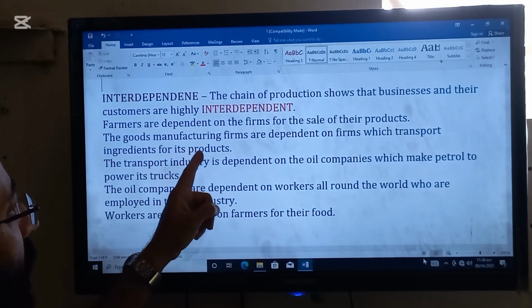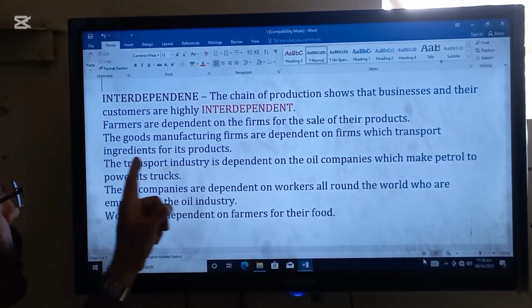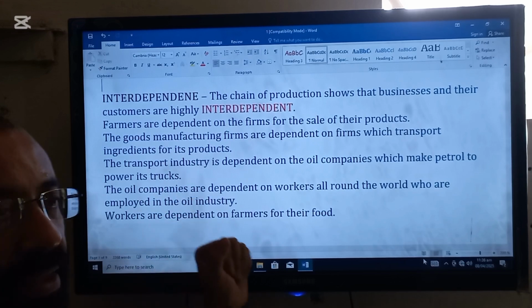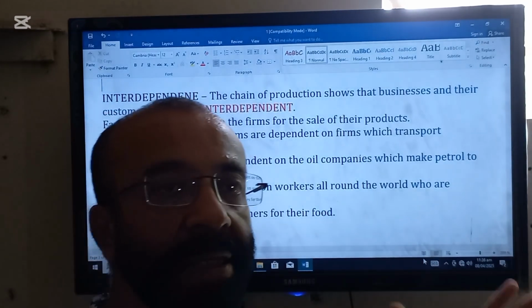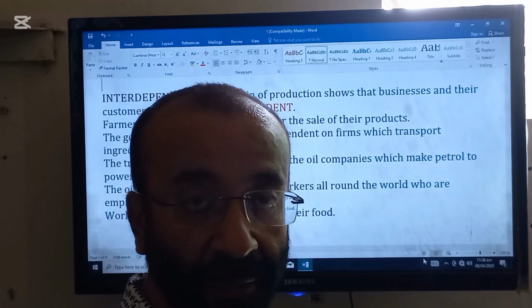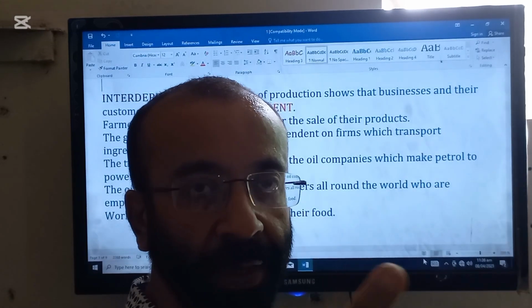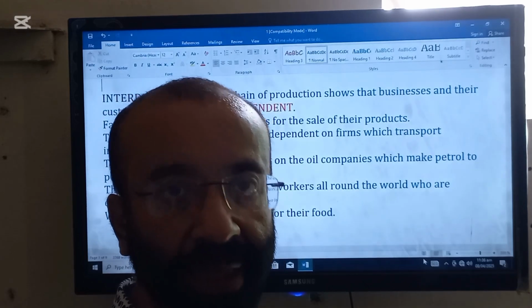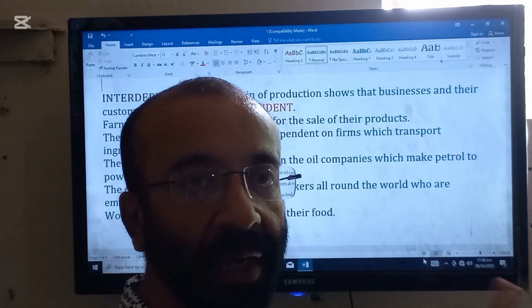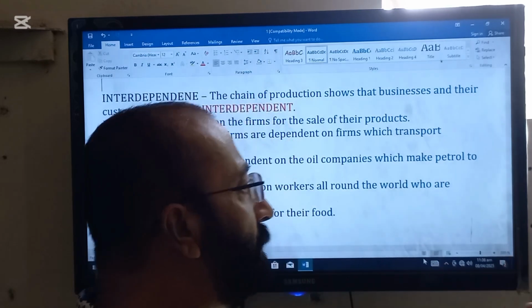Goods manufacturing firms are dependent on the firms which transport ingredients for the products. For example, a firm is definitely dependent on the drivers for taking the raw material from somewhere, because they will bring the raw material to us and we will convert these raw materials into products. So these are interdependent with each other.